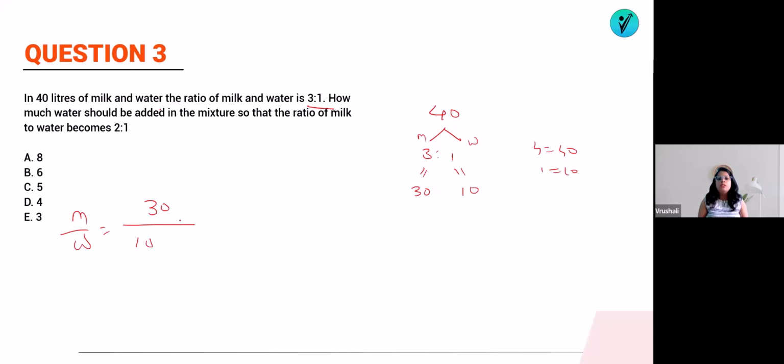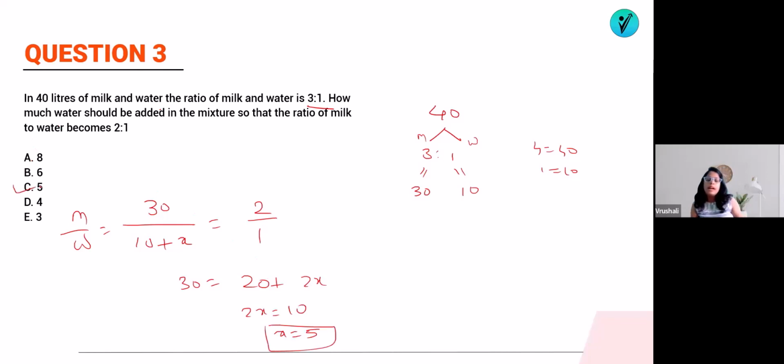They are saying how much water should be added. So suppose x liter of water is added, so that the ratio becomes 2 by 1. So how much will it be if you do the cross multiplication? 30 is equal to 20 plus 2x. So 2x is equal to 10, so x will be equal to 5. That means 5 liter of water should be added, so that the ratio will be 2:1. That's it. Option number C is the answer.